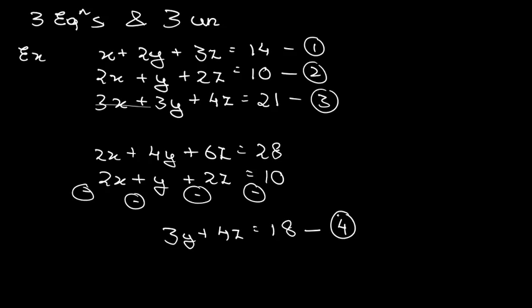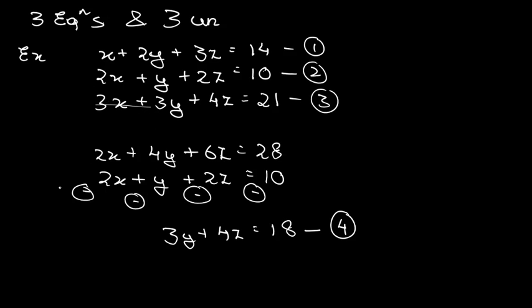The next thing that you have to do is that you can take any two equations except equation number 1 and equation number 2. You can take any of the two equations, like equation number 3 and equation number 1, or equation number 3 and equation number 2. Anything is possible. I am taking equation number 2 and equation number 3. Okay, so what we are going to do, we can just multiply this equation number 2 by 3 and this y can get eliminated. No, we can't do this.